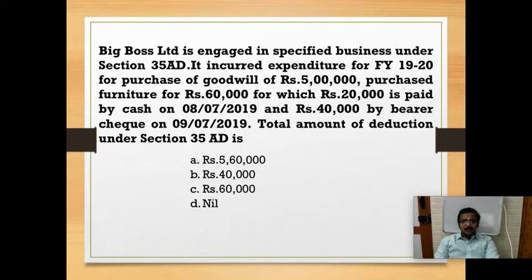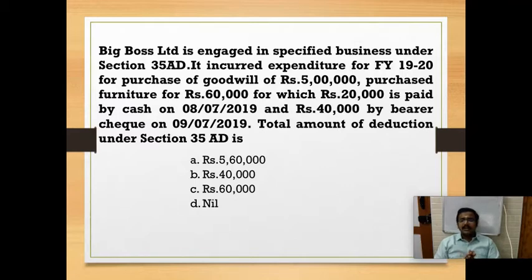So next question. Big Boss Limited is engaged in specified business under section 35AD. It incurred expenditure for financial year 2019-20 for purchase of goodwill rupees 5 lakh, purchase of furniture for rupees 60,000, for which rupees 20,000 is paid by cash on 8/7/2019 and rupees 40,000 by bearer cheque on 9/7/2019. The total amount of deduction under section 35AD is: 5,60,000, 40,000, 60,000 or nil.